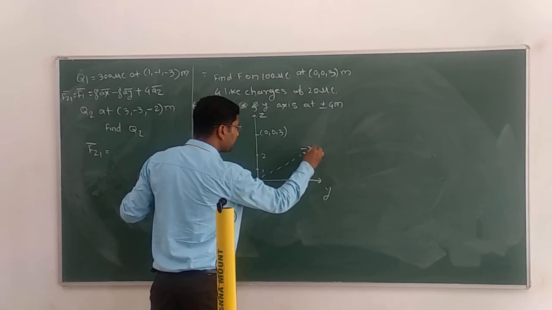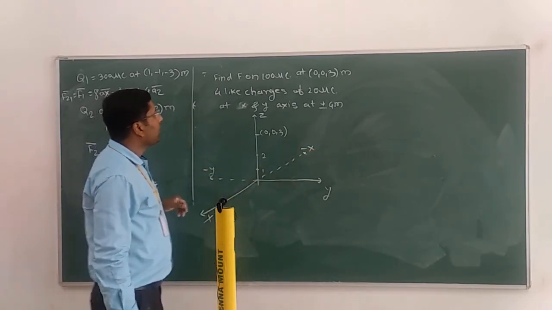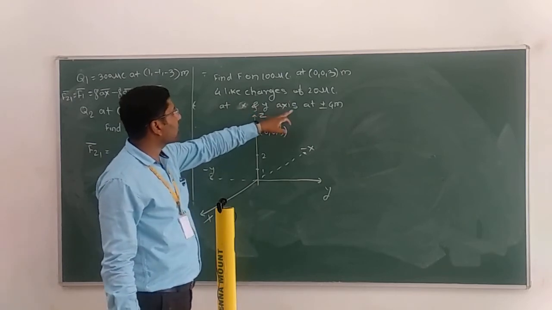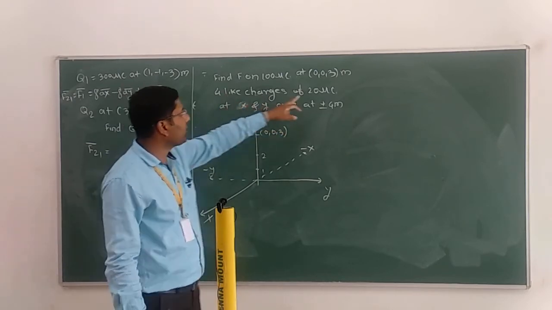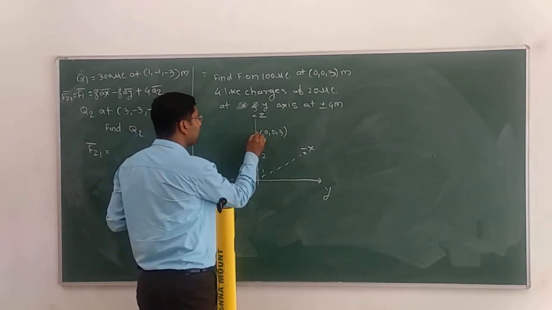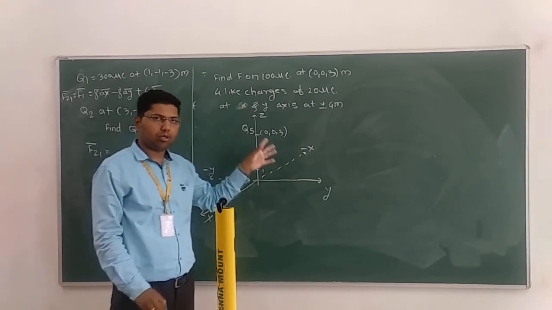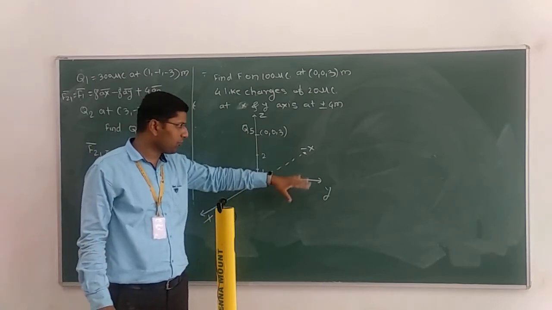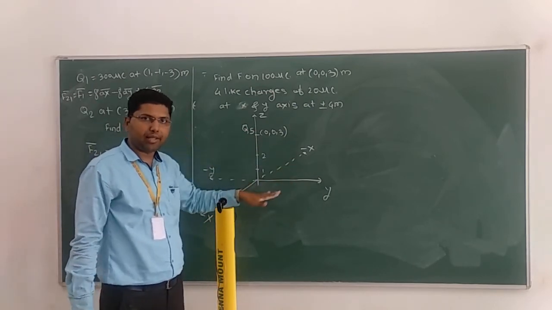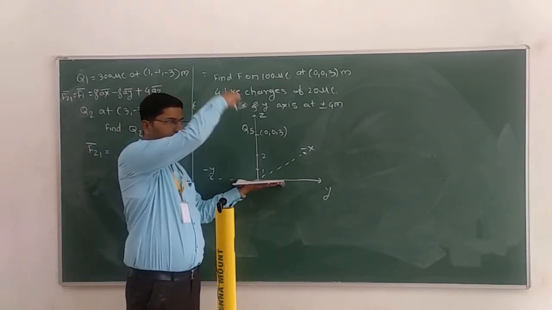This is minus x, this is minus y. Okay, and we have to find out x and y axis as plus or minus 4 meter. So 20 microcoulomb charge is available. I will take this as Q5, because others are Q1, Q2, Q3, Q4 on the XY plane. So this is XY plane, and this is Z axis.